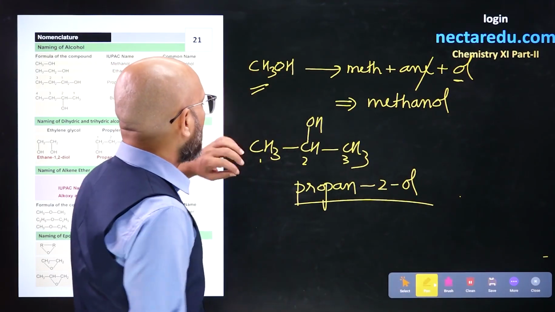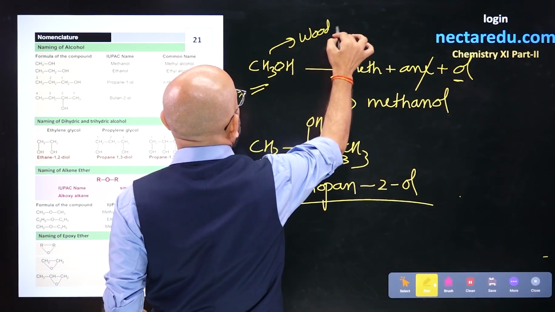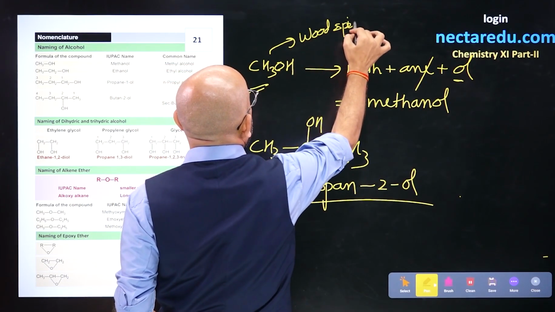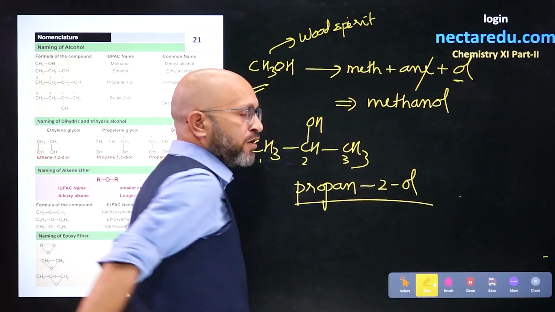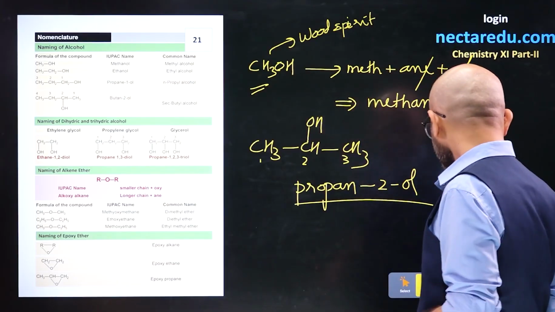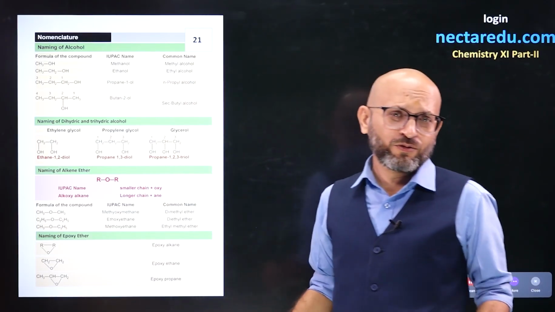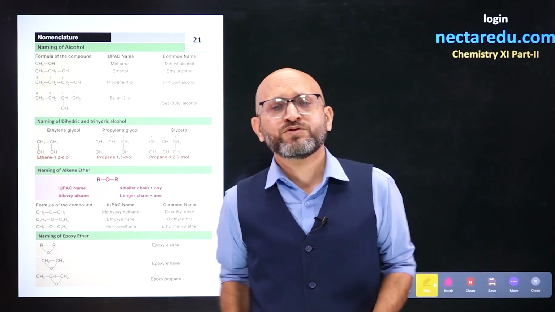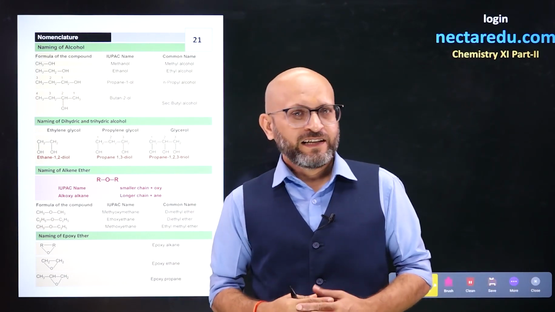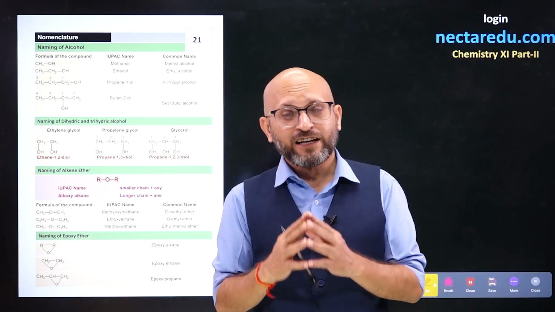For 1 carbon alcohol, the common name is wood spirit. And 2 carbon alcohol is known as ethanol or ethyl alcohol, and that is what is used in alcoholic beverages. In different percentages, different alcoholic beverages have ethyl alcohol.